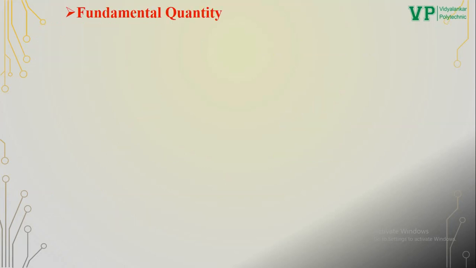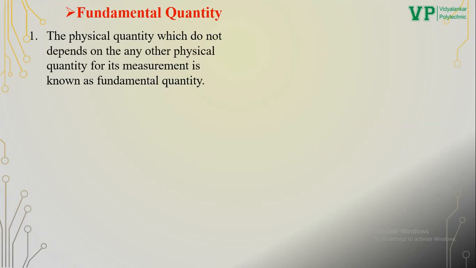First, we will learn fundamental quantity. The physical quantity which does not depend on any other physical quantity for its measurement is known as fundamental quantity. Suppose if I want to measure length, I can simply use a meter scale for the measurement. I don't need any other quantity or formula for the measurement of length. Hence, length is an example of fundamental quantity. Fundamental quantity is also known as base quantity.